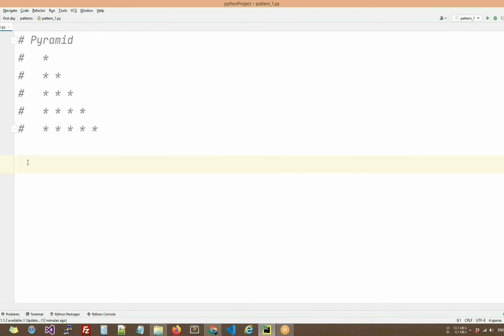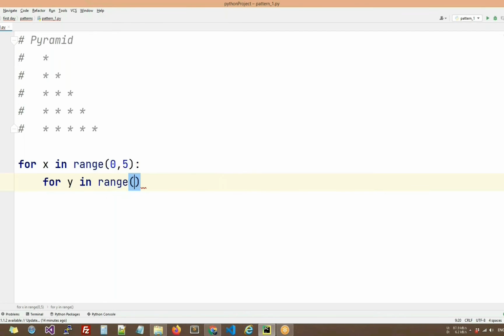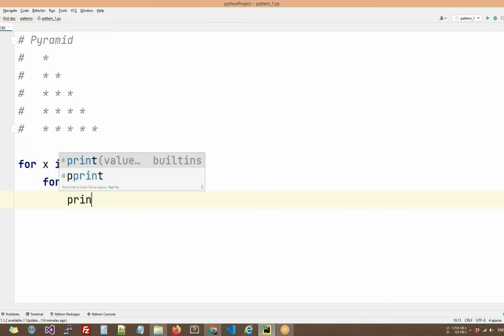Let's see some Python code that we will write in PyCharm to get the desired output. Here in our requirement, we need to create the pyramid pattern. So we will require two for loops. First, for x in range 0 to 5, we need to run the for loop 5 times for 5 lines of output. Second, for y in range from 0 to x plus 1 to print a different number of stars every time.